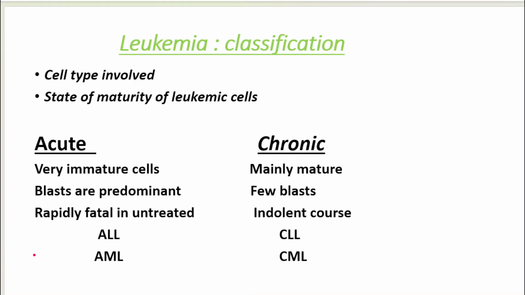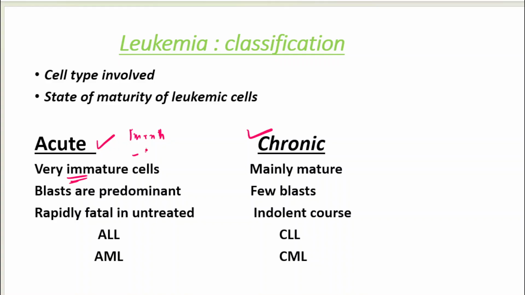Now whenever you get a question in your exam, you always need to differentiate whether the history is acute or chronic. Acute leukemias will have a certain history, a 1 month or 2 month history. So when you get a history involving a recent episode, then you are going to think of acute leukemia. And if you have decided that it is acute leukemia, it is going to have immature cells only.